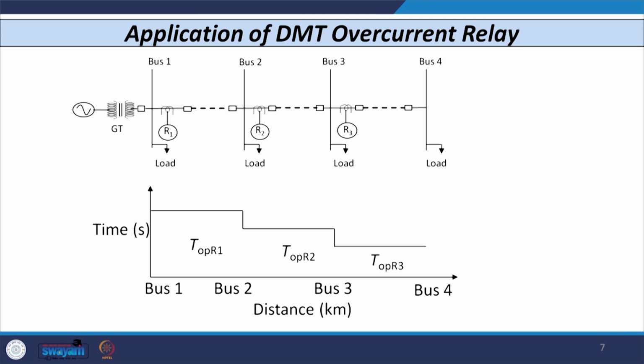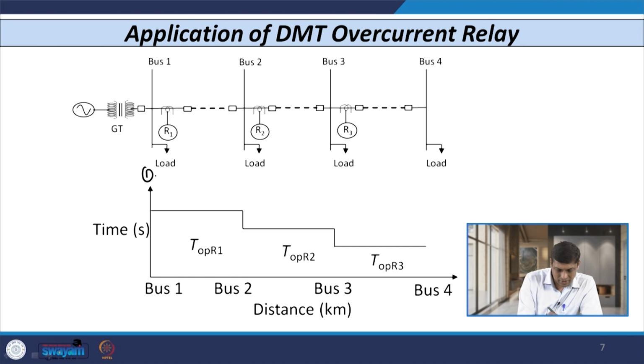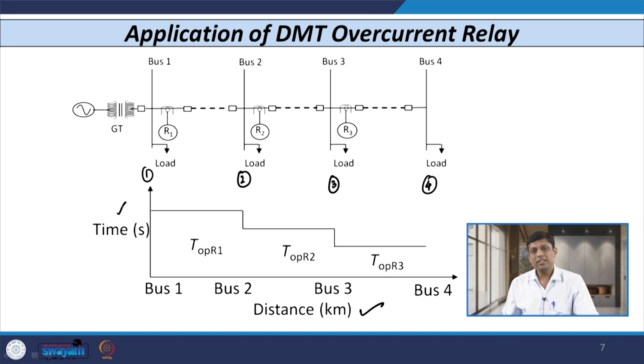If I extend bus 1, this is my bus 2, this is my bus 3 and this is my bus 4, extended below. You can see that I have shown the operation of the definite minimum time relay with reference to distance in kilometers on the x axis and the time of operation of the relay in seconds on the y axis. You can see that relay R3 is very near to the load, so its time of operation is the lowest, and as we move from load towards the source, the next relay is R2.